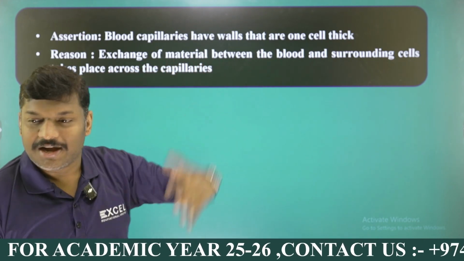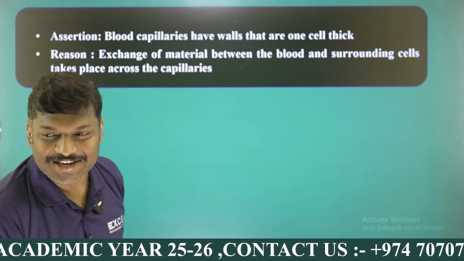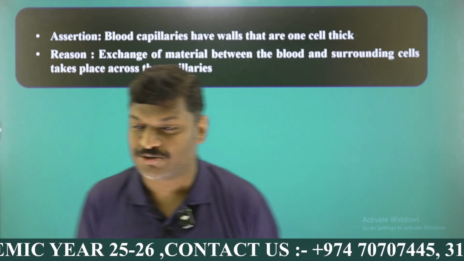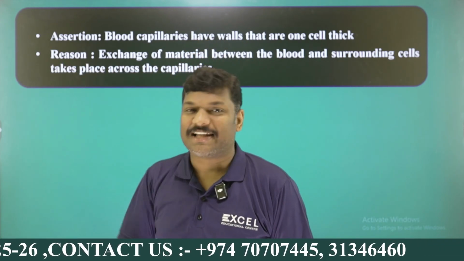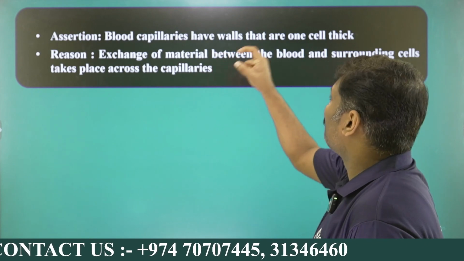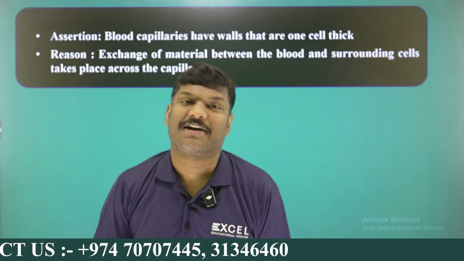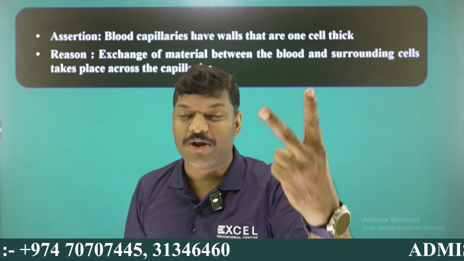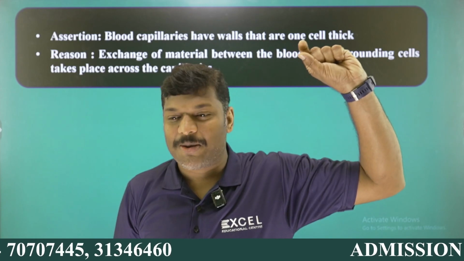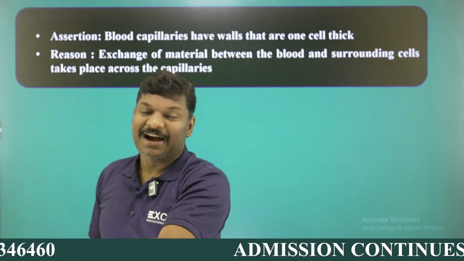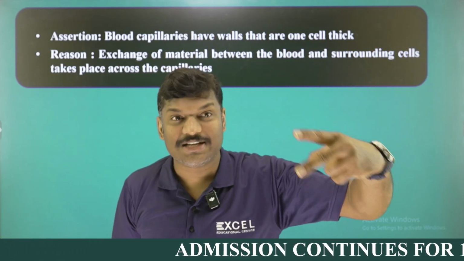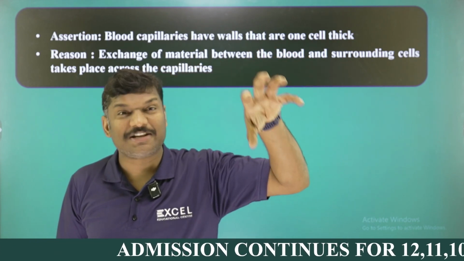So okay, let me discuss one question, my dear students, related to assertion and reason. What is the assertion? Blood capillaries, we discussed. Blood capillaries have walls that are one cell thick. You already studied blood capillaries. There are two different types: one is called pulmonary capillaries near the lung surface, and the other is tissue capillaries near the tissue surface.